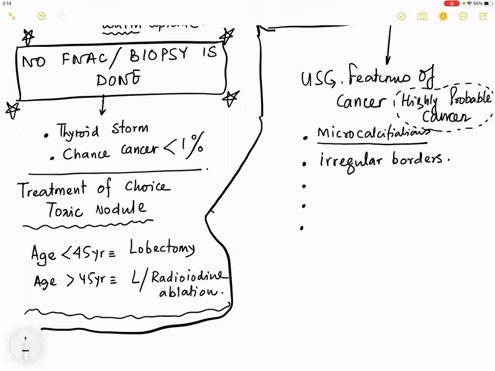The third point is hypoechoic solid nodule. The fourth point is extrathyroid extension.